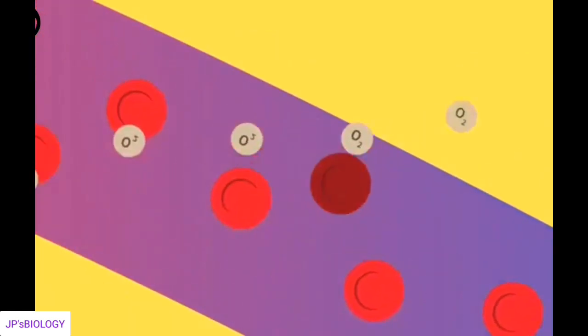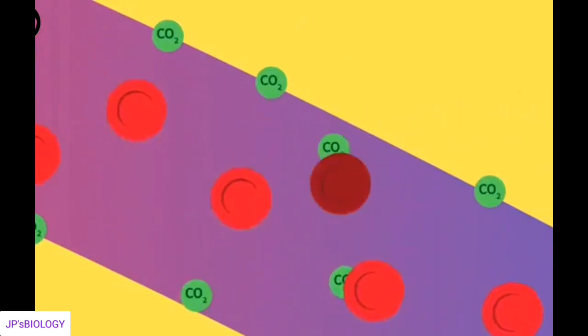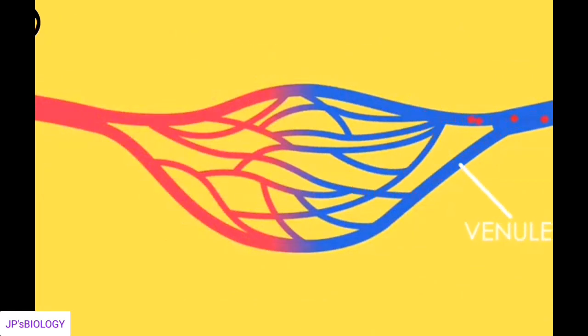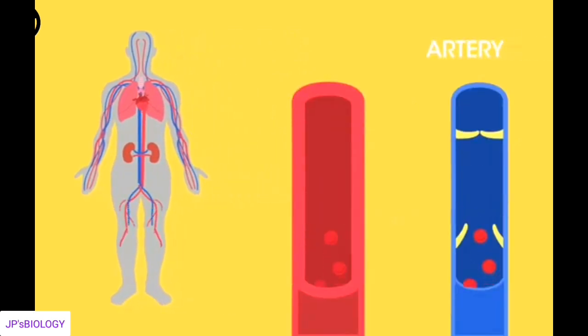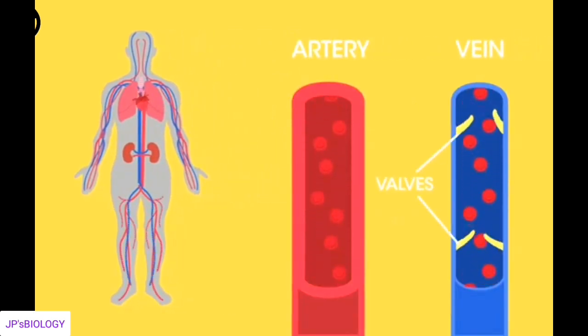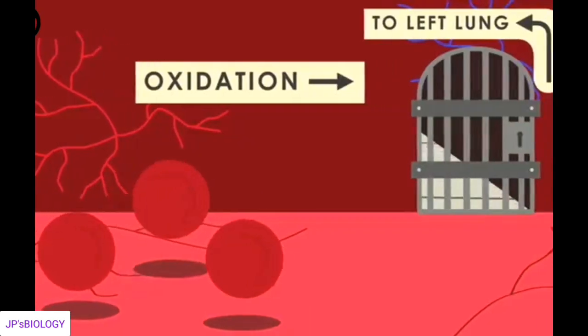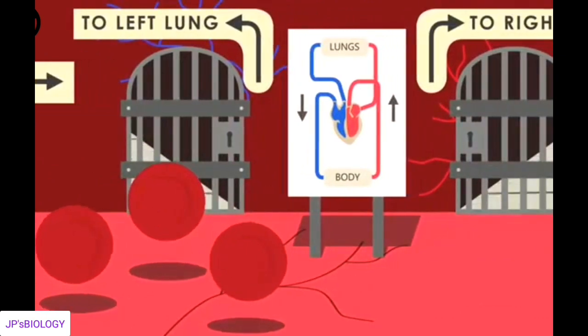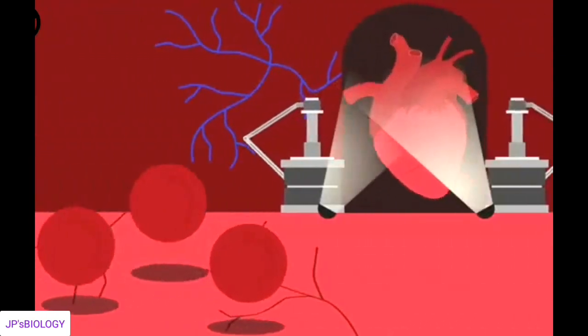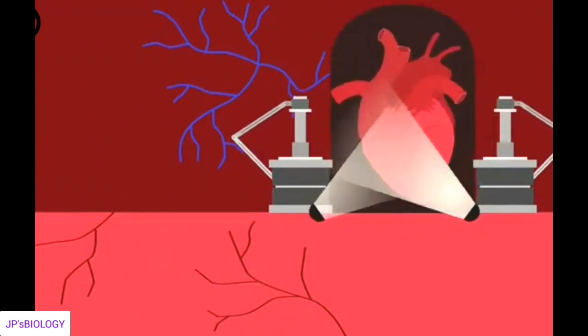Here, the oxygen is offloaded onto the cells, so blood becomes deoxygenated. The carbon dioxide and other waste products are picked up. Deoxygenated blood then travels away from the capillaries into the venules and then into the veins. Unlike arteries, veins have much thinner walls and valves that prevent deoxygenated blood from flowing backwards. This deoxygenated blood cannot travel straight into the lungs to become oxygenated. It must first travel to the heart so it can be pumped into the lungs ready for another round.